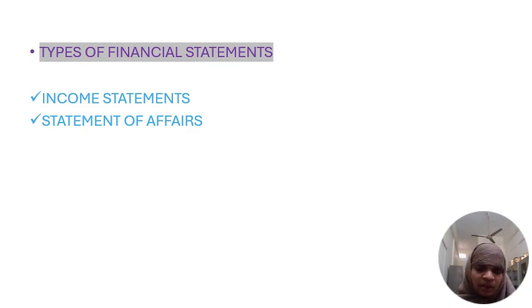Okay, now the second financial statement is the statement of affairs, popularly known as the balance sheet. We all know the balance sheet reveals the financial performance and financial position of the organization.